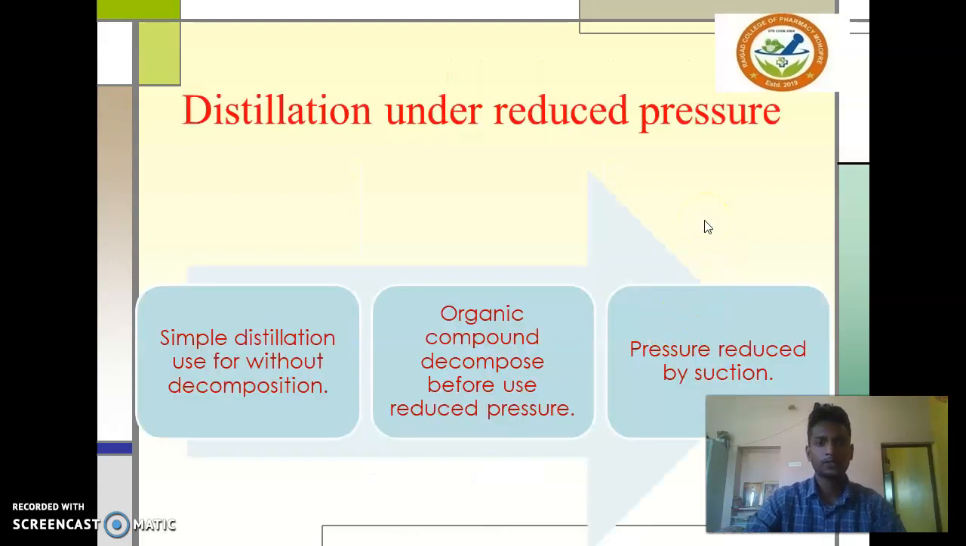Then distillation under reduced pressure. Simple distillation is used without decomposition, but some very sensitive compounds are also there. Hence, distillation under reduced pressure is most useful. Organic compounds decompose before use, so pressure is reduced by using a suction pump.